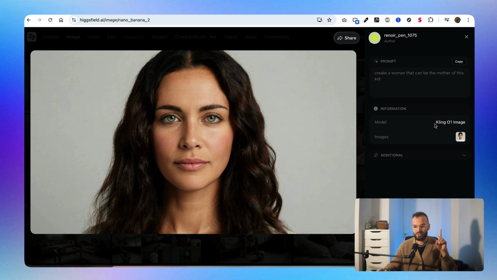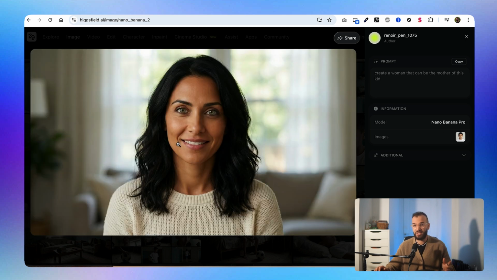Oh, and as you can see, for this one I used Kling O1 image. I didn't use Nano Banana. The one that Nano Banana gave me here was nice, but it wasn't exactly as good as this one.